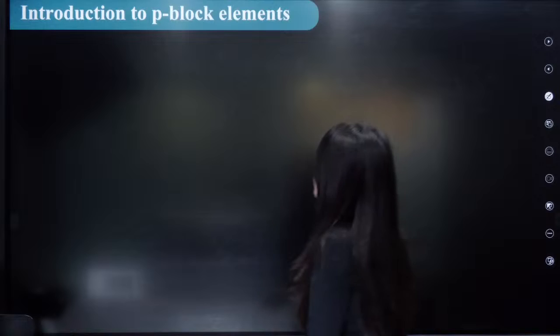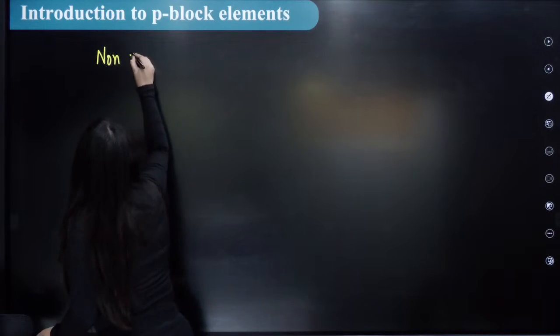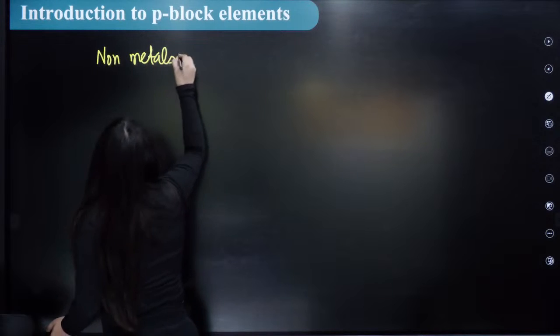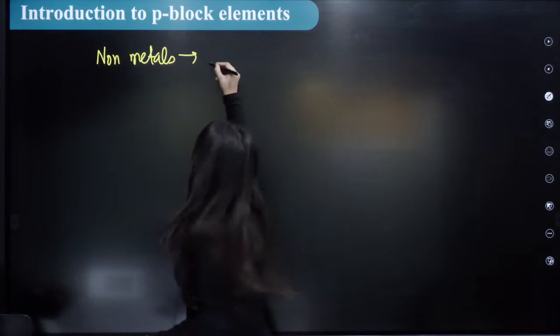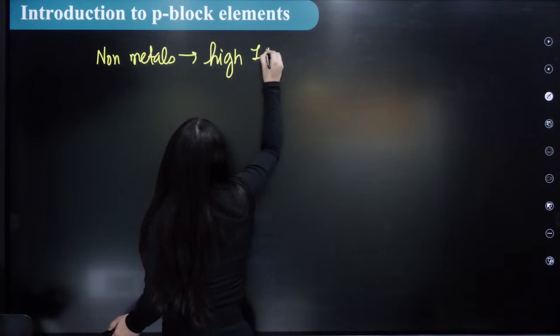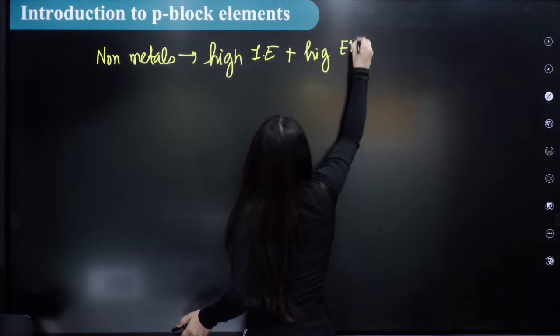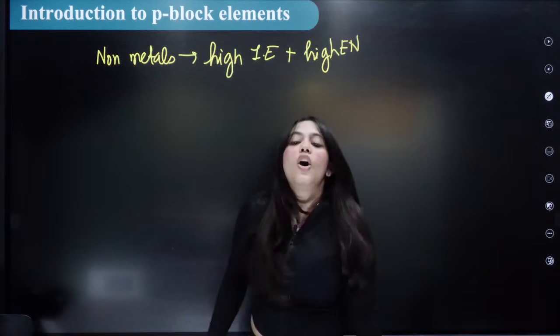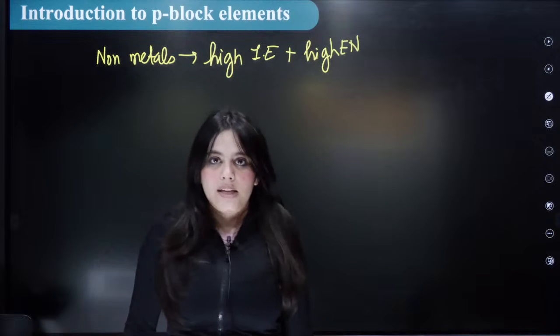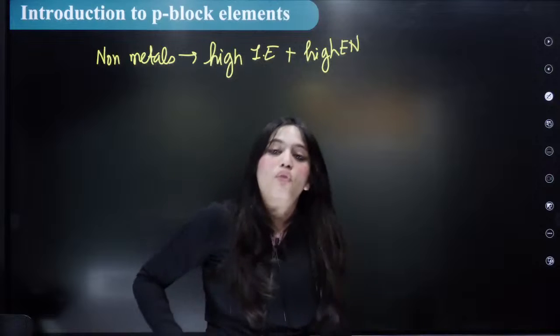The other thing that you should know is that non-metals are famous for having high ionization energy as well as high electronegativity. Remember this: all the non-metals have high ionization energy and high electronegativity, while it is not true for the metals.